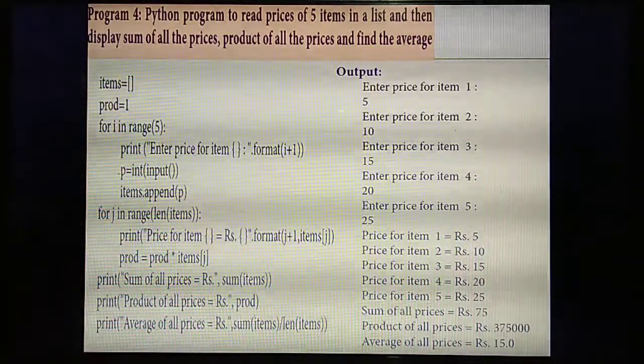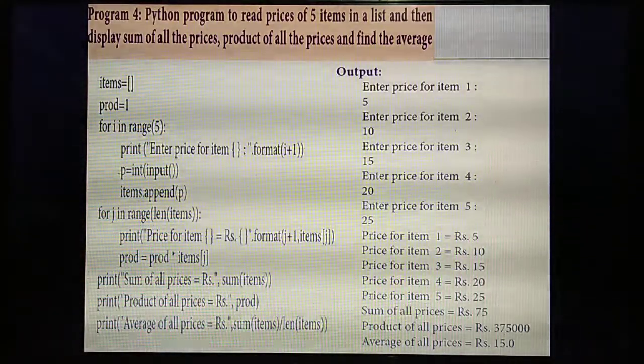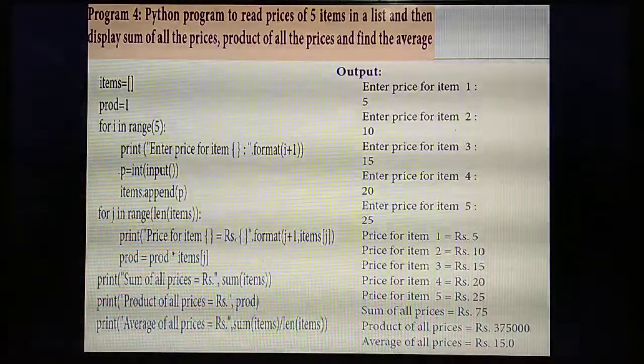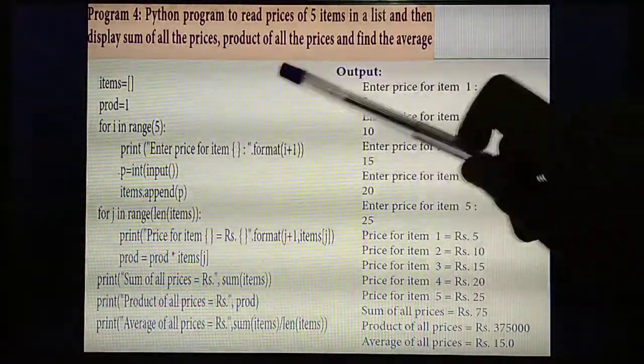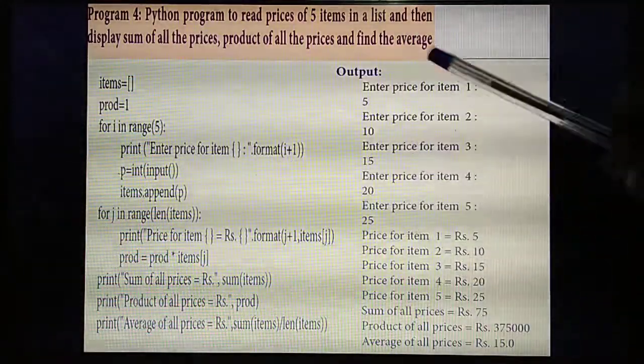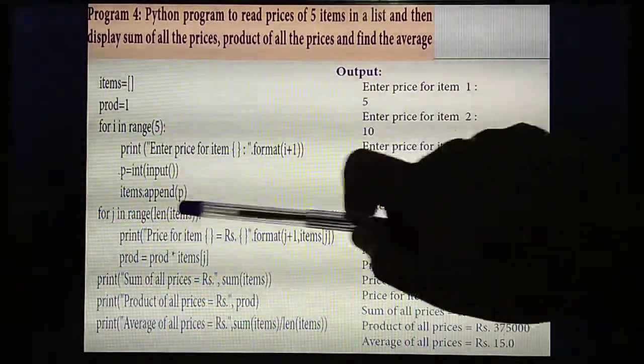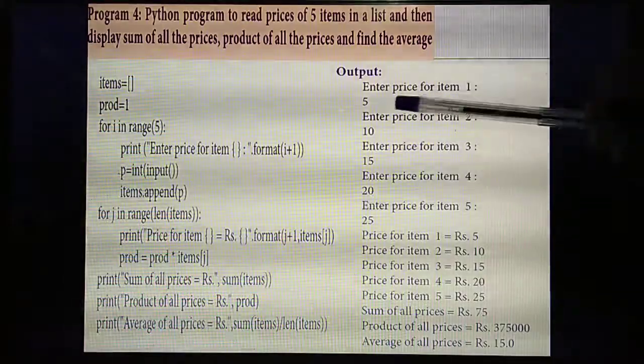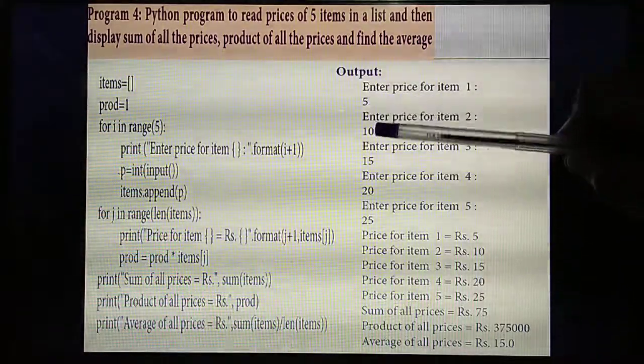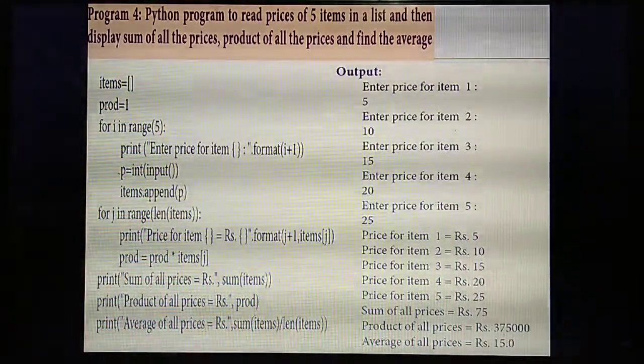So see the output here. So you are executing the program. What output will you get? First, enter price for item. So item 1, next item 2, item 3, item 4, item 5. p equal to input function. Each time you are entering the values, 5, 10, 15, likewise 5 values you are entering.